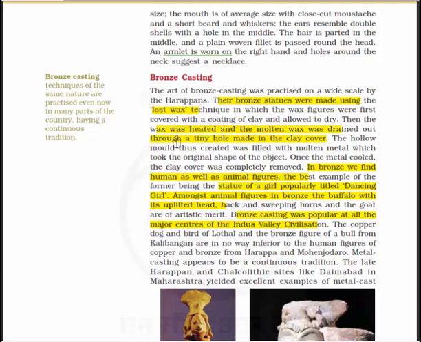The wax was then heated, and the molten wax was drained out through a tiny hole made in the clay cover, and the hollow mold thus created was filled with molten metal, which took the original shape of the object. Once the metal cooled, the clay cover was completely removed. This is the technique to cast bronze figures, and it is called the lost wax technique.